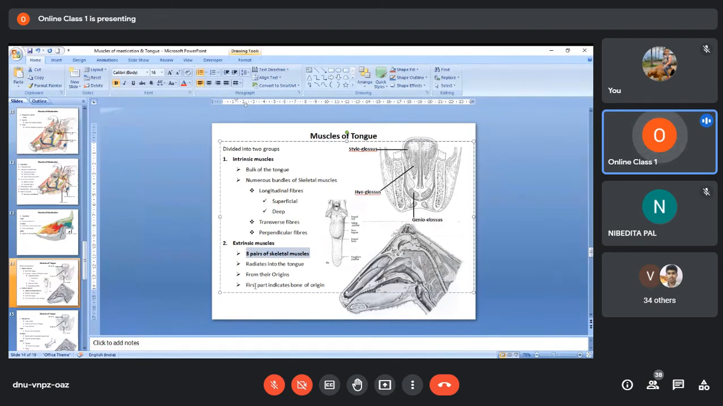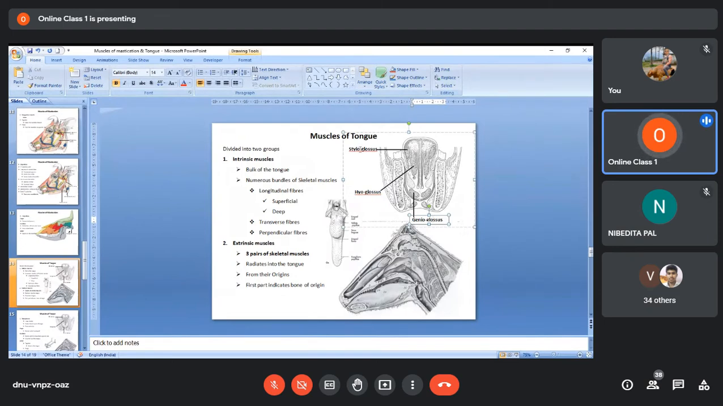These three pairs of extrinsic muscles are named in such a way that the first part of their name indicates the bone from which they originate. In this upper image, I have labeled the three pairs of extrinsic muscles of the tongue, namely styloglossus, hyoglossus, and genioglossus. In these names, glossus is common. Glossus means tongue, so from the name itself you know these muscles go and insert on the tongue.